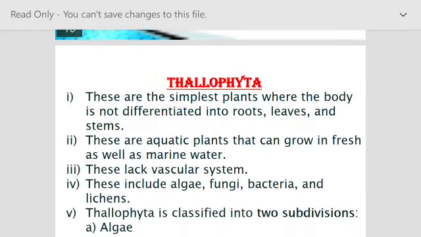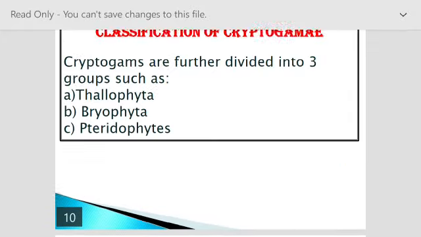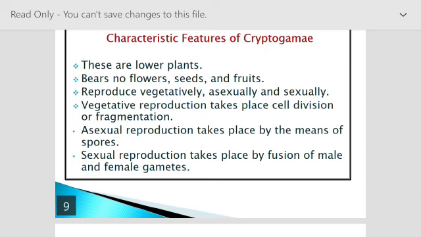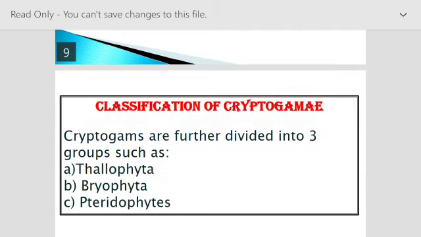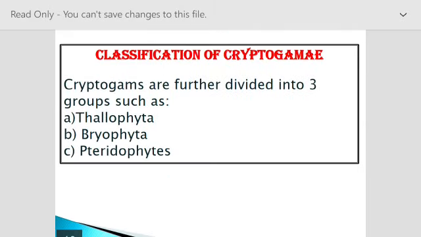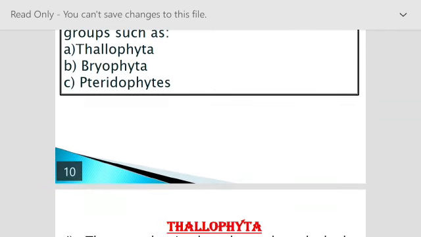What are Thallophyta? First of all, cryptogams. What are the basic characteristics of cryptogams? They are the lower plants that are not differentiated into stem, leaves and roots, right? And second, they do not have flowers, seeds and fruits. They can reproduce sexually as well as asexually. Got it? Now if we want to divide them, they are divided into three divisions: Thallophyta, Bryophyta and Pteridophyta.